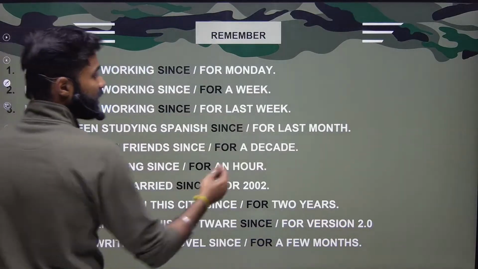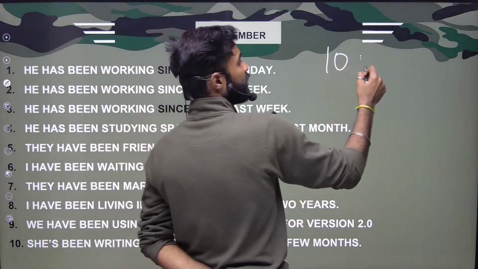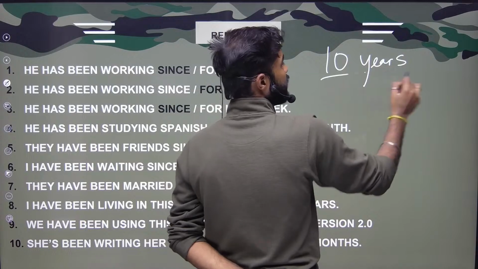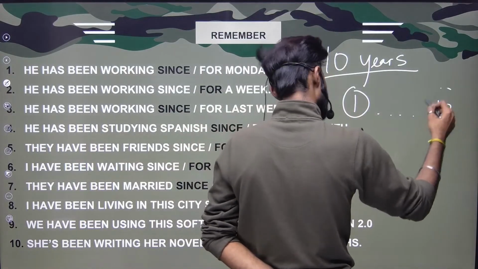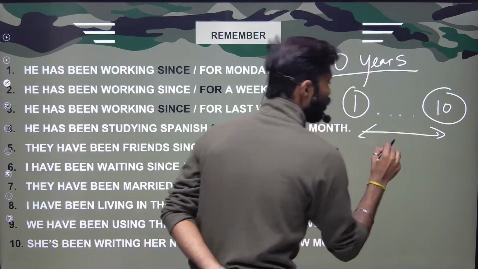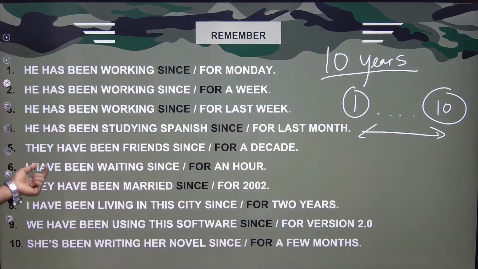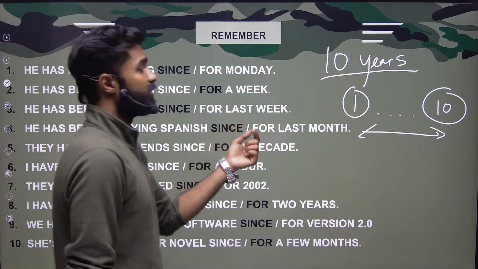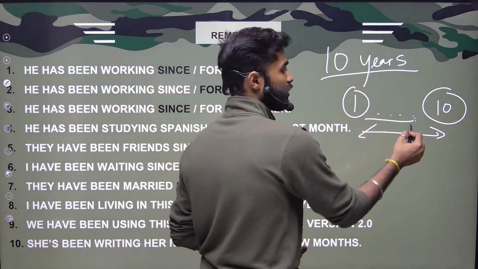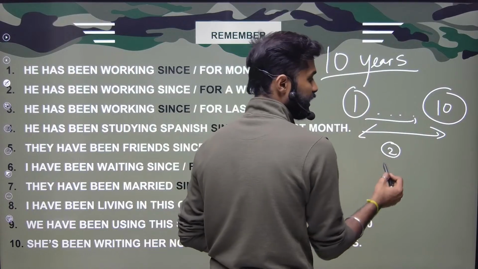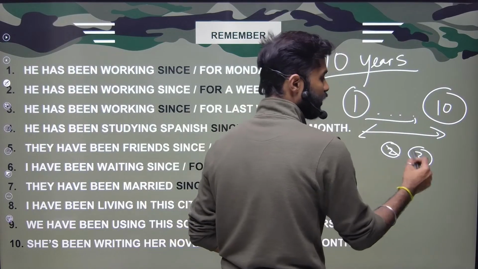Why for a decade? A decade means 10 years, right? 1 year, 2, 3, 4, 5, and then you have 10 years. They have been friends for a decade will be the correct answer, right? Because I don't know whether it is the second year or the third year or any point of time.